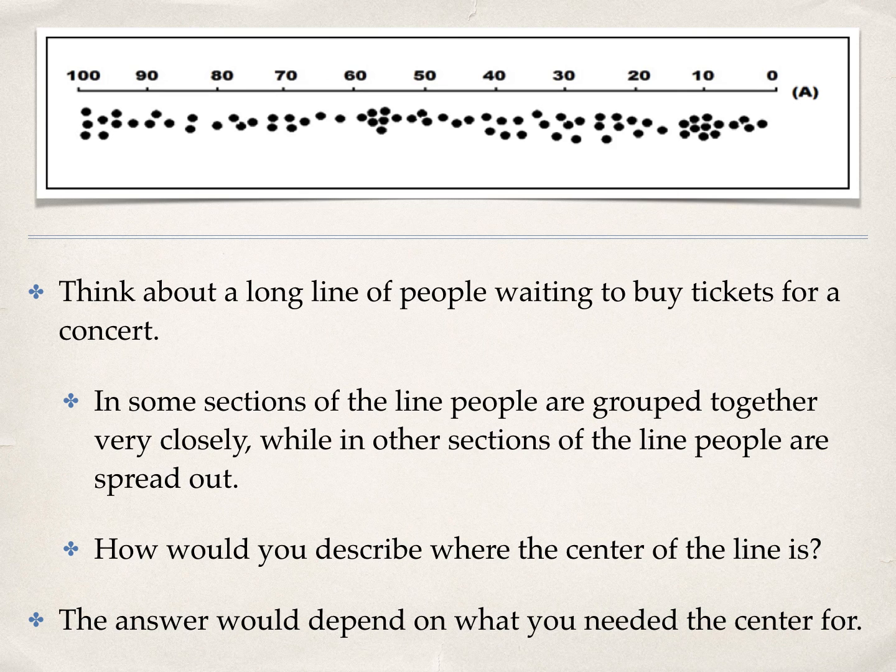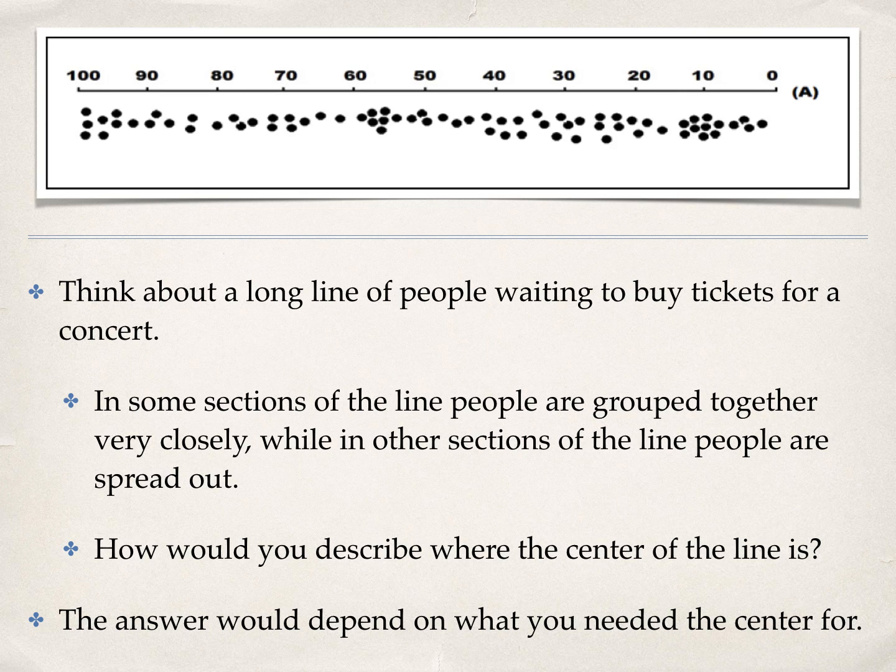How would you describe it? There's several logical answers to that question. I think some might say that 50 feet, since the line is 100 feet long, that 50 feet would mark the middle of the line, and that would be reasonable. But others might argue, no, it would be more meaningful to pick the person that's the middle person of the line.